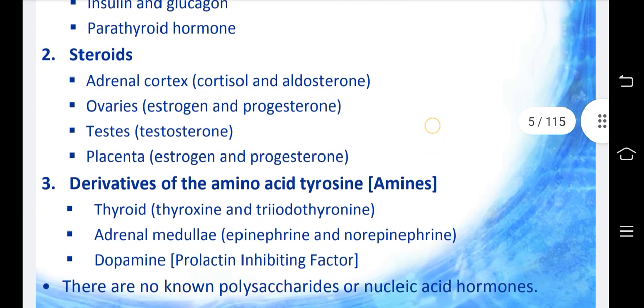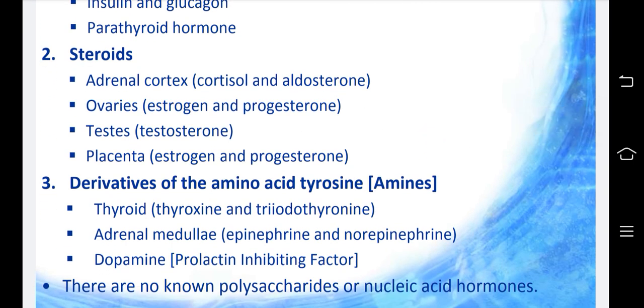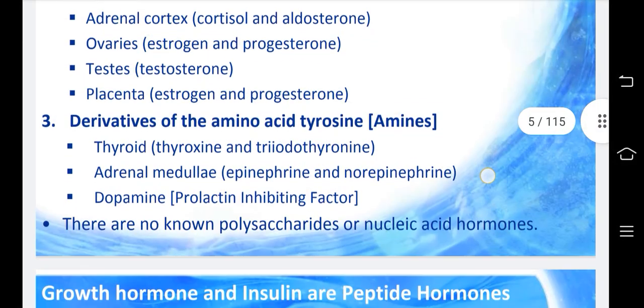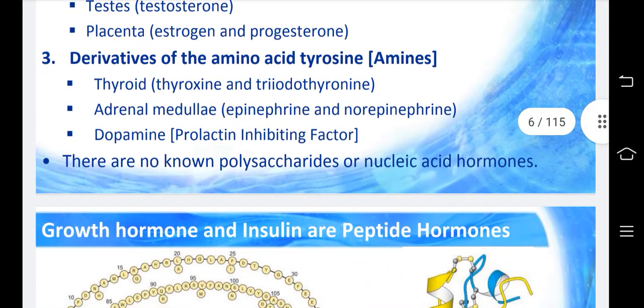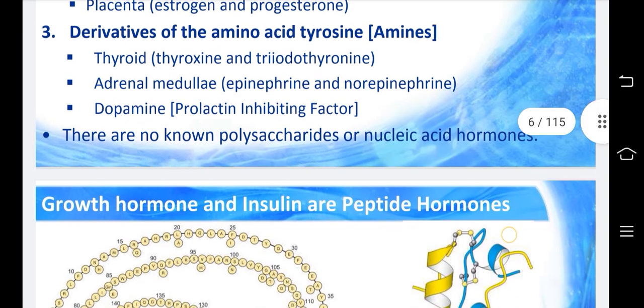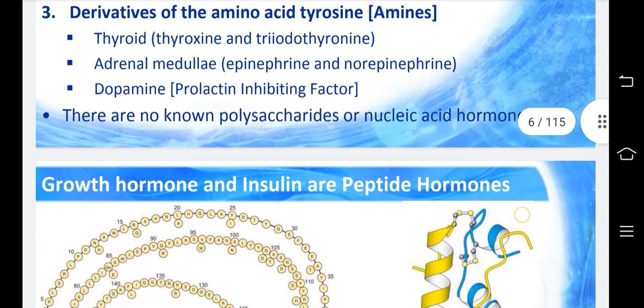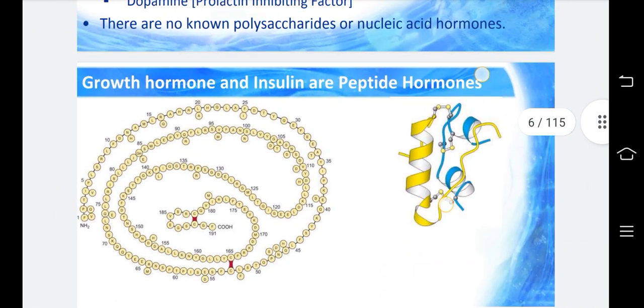Then steroids: adrenal cortex, cortisol and aldosterone; ovaries, estrogen and progesterone; testes, testosterone; placenta, estrogen and progesterone. Then derivatives of the amino acid tyrosine, the amines: thyroid, thyroxine and triiodothyronine; adrenal medulla, epinephrine and norepinephrine; dopamine, prolactin inhibiting factor. There are no other known polysaccharide or nucleic acid hormones. Growth hormone and insulin are peptide hormones.